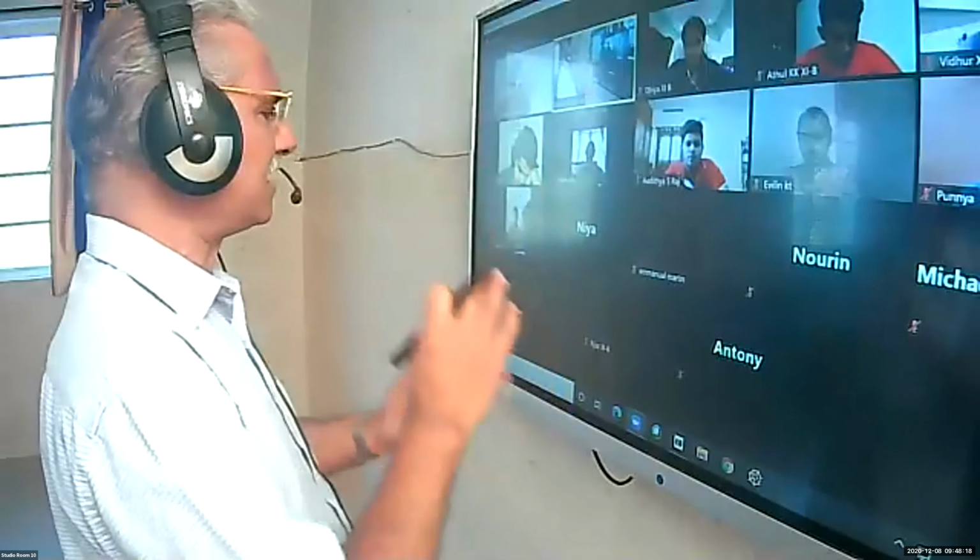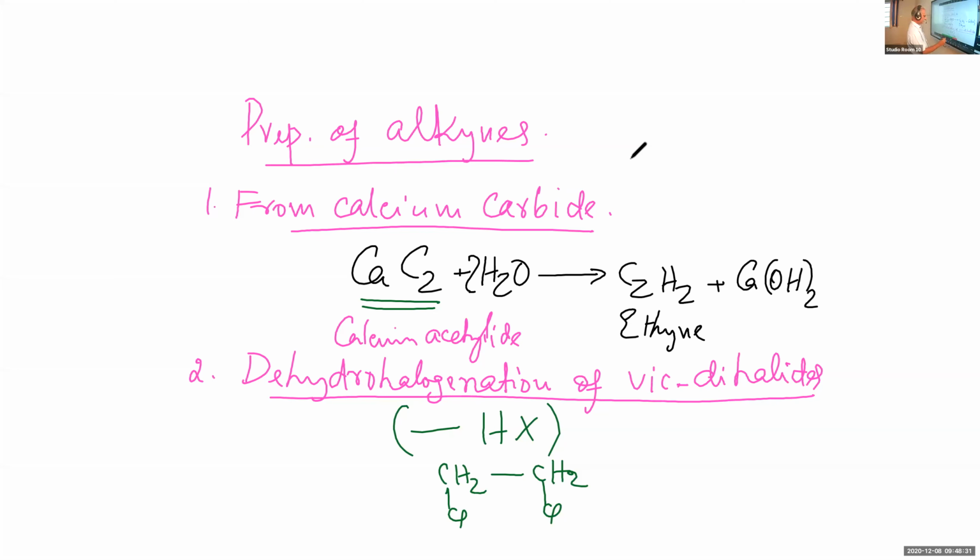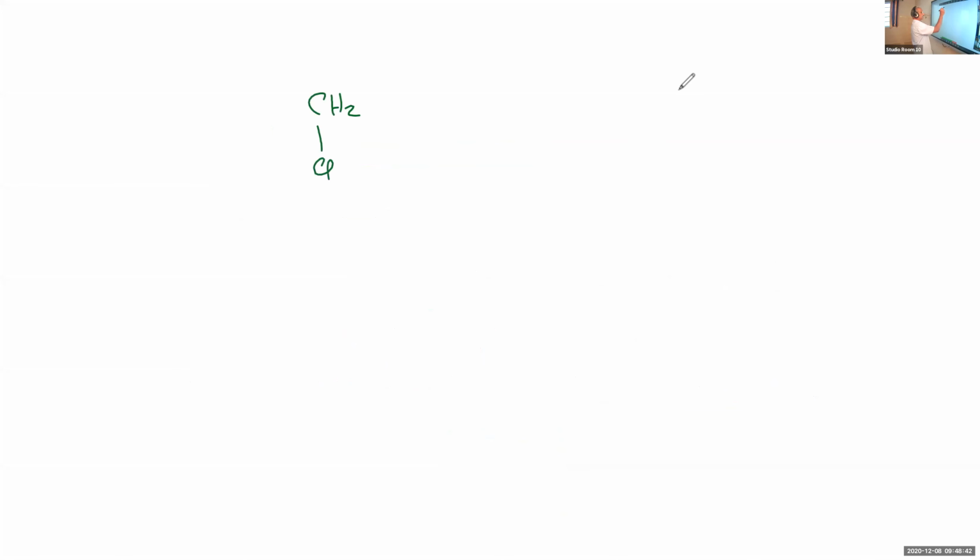Now let us go back to the example taken. Let me write it again: CH2Cl, CH2Cl. What is the IUPAC name of this compound? Suppose there is no chlorine atom, then it is a hydrocarbon, an alkane with only single bonds and two carbon atoms.